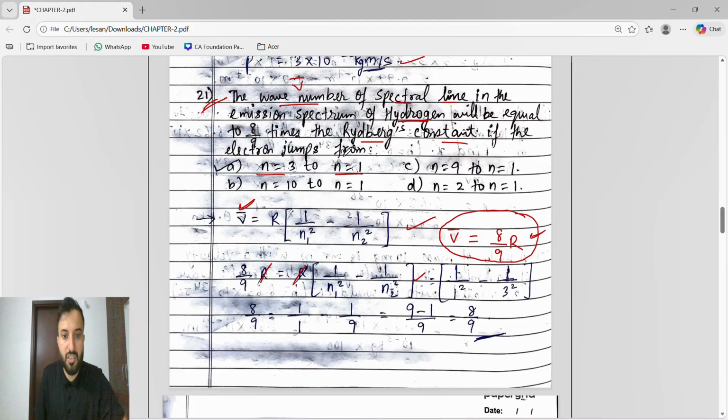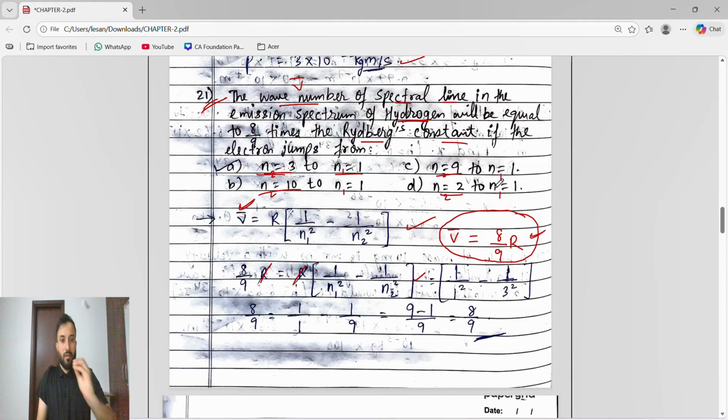Now they said the electron jumps from where to where. Here, starting they have a higher value. So higher value means n1 or n2? Higher value means n2. So this is the n2 value and this is the n1 value. The student will think, oh, first they had given n1, n2. No, guys, the higher value is n2, the lower value is n1. So this is given as n2, n1.